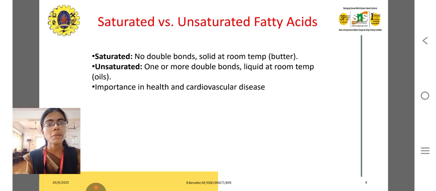So what do we mean by saturated versus unsaturated fatty acid? Saturated has no double bonds and is solid at room temperature, like butter. Unsaturated has one or more double bonds and is liquid at room temperature, like oil. So watery contents come under unsaturated, and solid contents come under saturated. This is important for health and cardiovascular diseases.